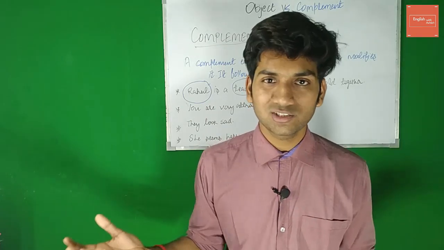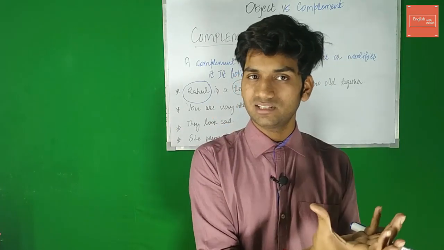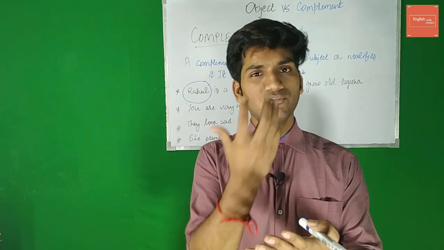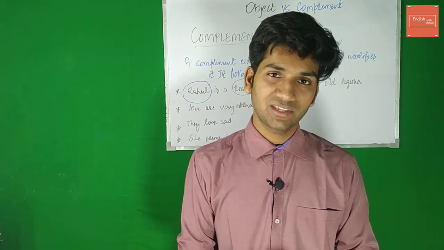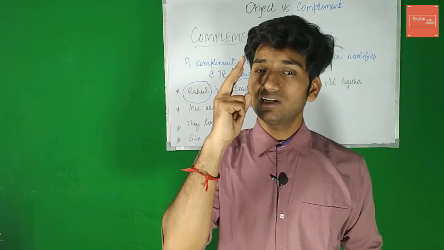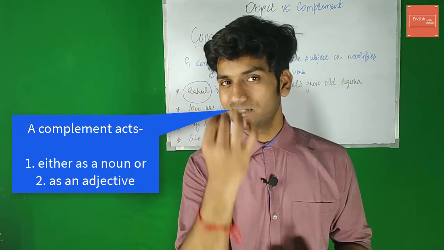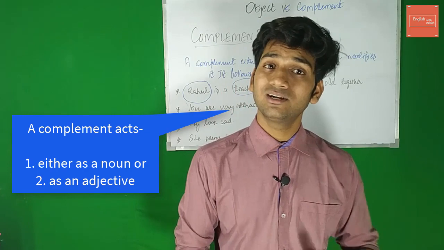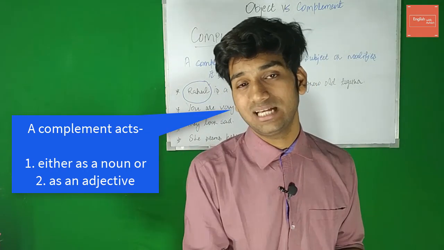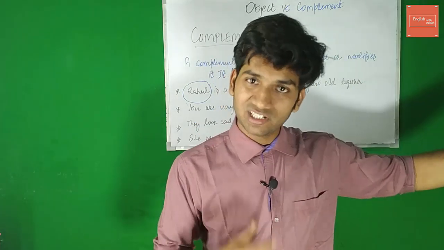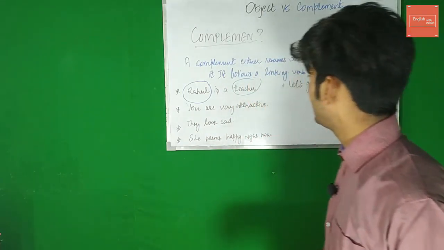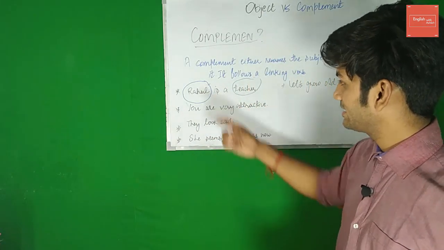We have understood it is something that renames the subject or gives information about the subject by modifying it. Now, it acts as two different parts of speech. It will either act as a noun by renaming the subject, or it will act as an adjective, giving information about the subject.